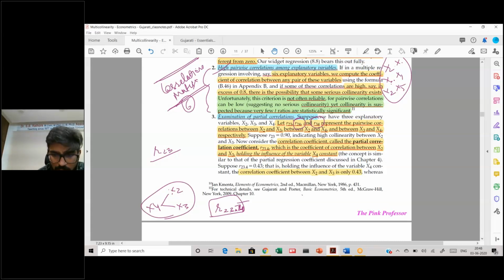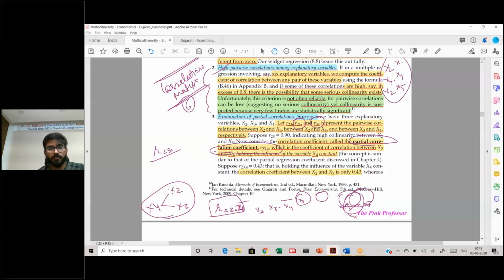So something like this. You have x2, you have x3, and you have x4. So x4 might have a relationship with both of them. What we are essentially trying to do is find out the relationship between x2 and x3, keeping x4 constant, and that is what is called the partial correlation coefficient.